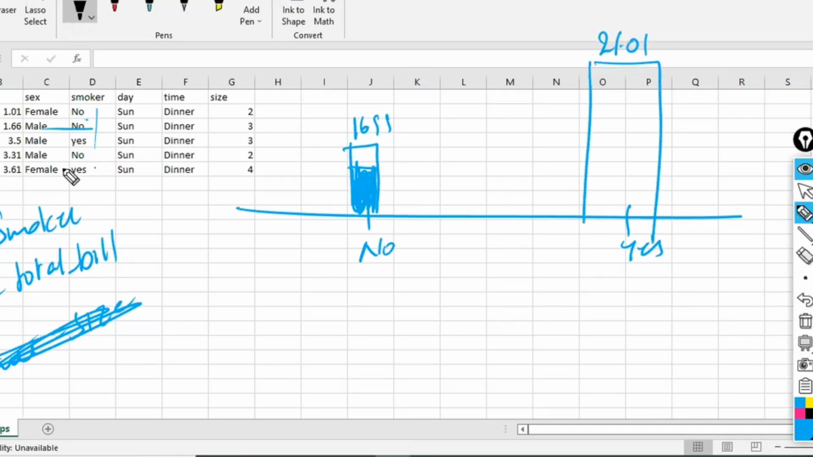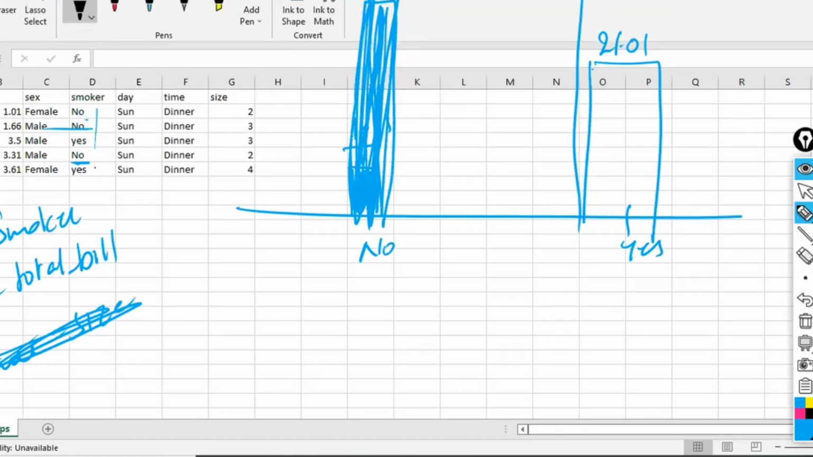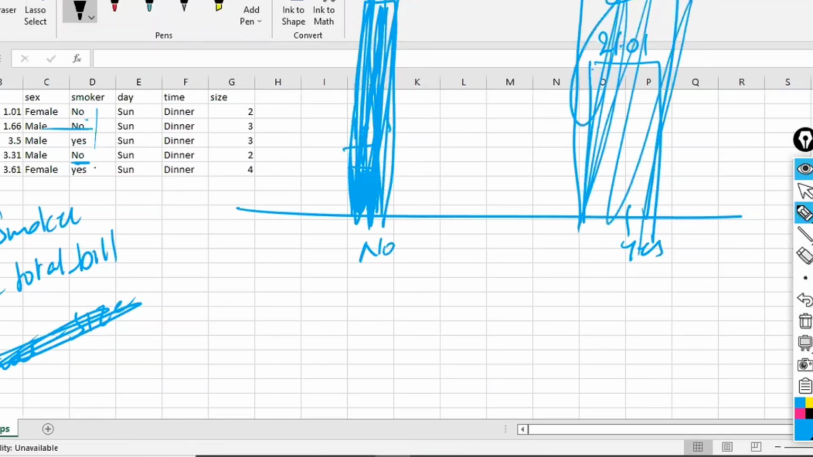Next, no of 23.68. It is going to go with a height of 23.68 and this bar will be completely closed off. Next, 24.59 with yes, and this is going to have this entire bar. And I'm going to get a line like this: a bar height of 23.68, a bar height of 24.59, and a black line over that.